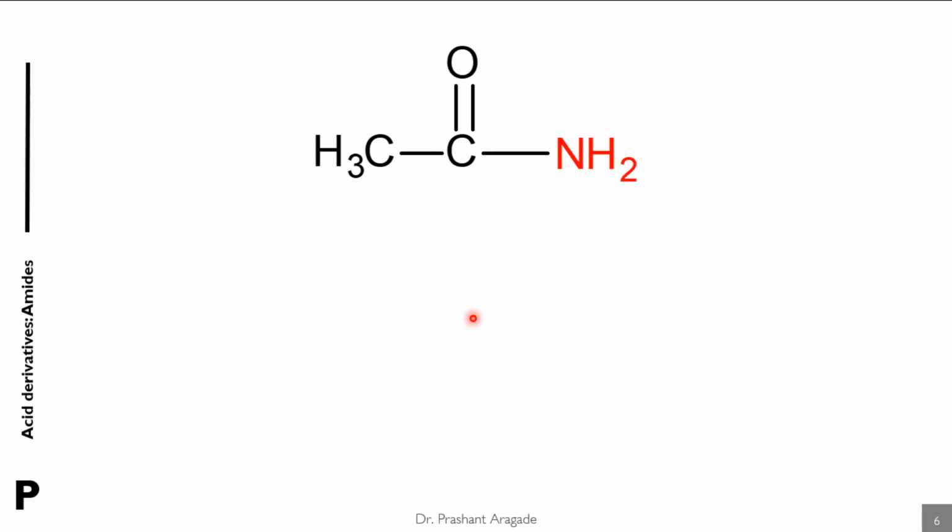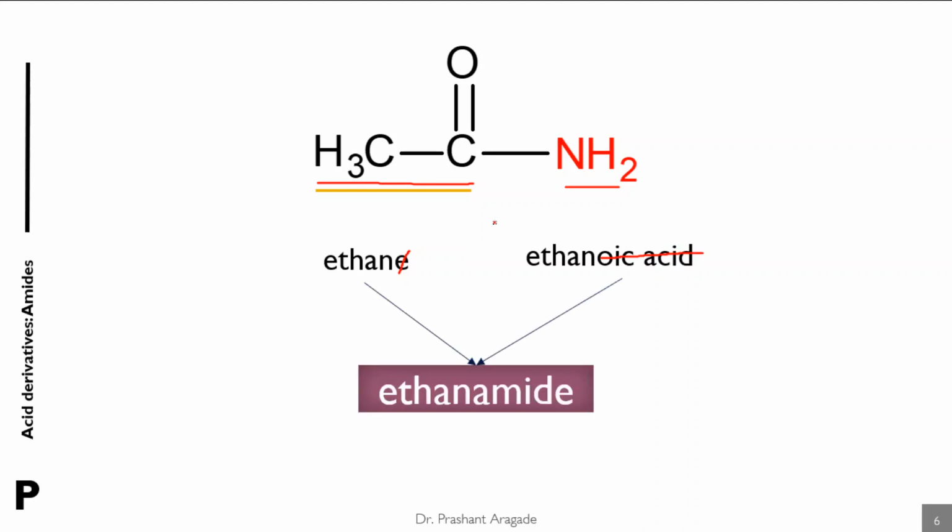So here is one example containing 2 carbon atoms. So it is ethane, and you have to replace this E with amide. If we consider OH here, at that time it is ethanoic acid. So we have replaced OH by the NH2 group. Then the oic acid is removed and you have to add amide, and the name of this compound will become ethanamide. So amide is the suffix used to name the amides.